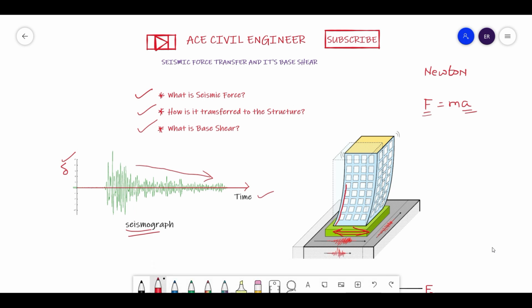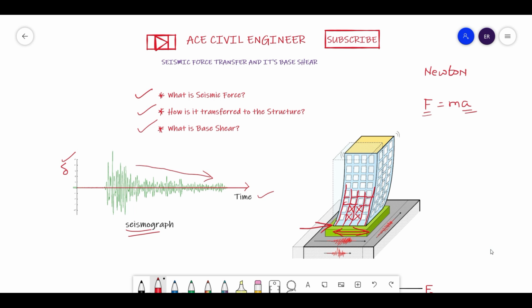Due to this displacement, what happens, friends? The column will take some shear force. This shear force is nothing but a horizontal force acting on the ground. This force is transferred through the columns, so all four columns will take this horizontal force, and it is redistributed within the beams which are connected like this. If there were any bracings like this, these bracings will take some axial load and it gets redistributed again.